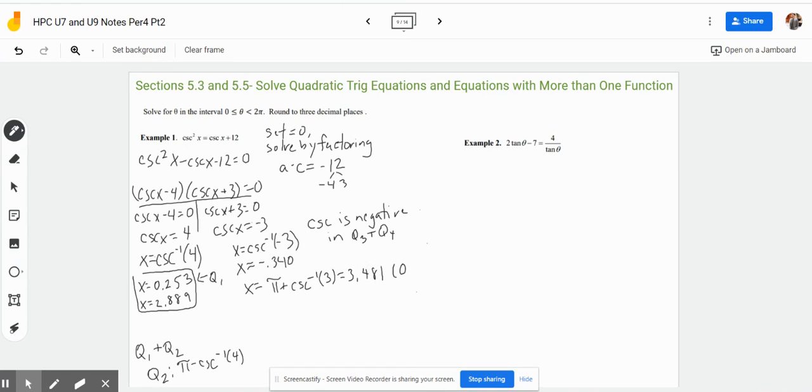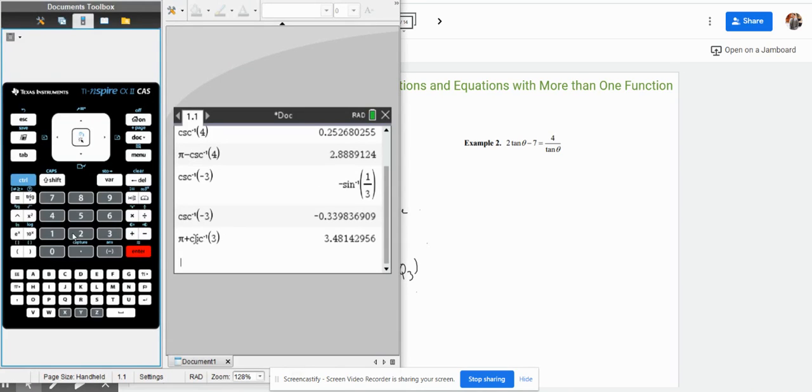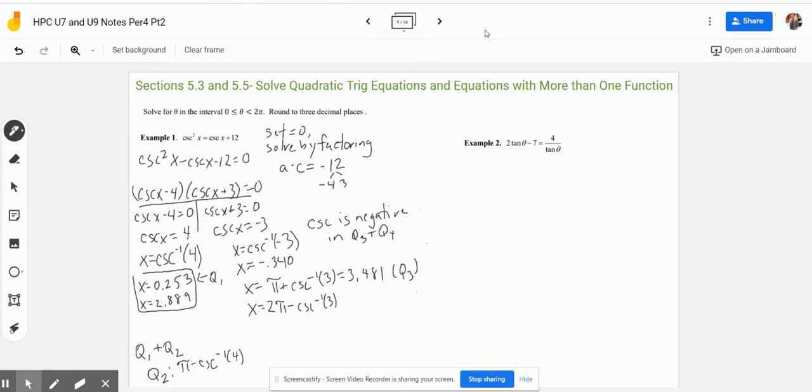This is the answer in quadrant 3. And then to find the answer in quadrant 4, it's going to be 2 pi minus cosecant inverse of 3. So 2 pi minus cosecant inverse of 3, control enter. So it's going to be 5.943. And that will be our solution in quadrant 4.